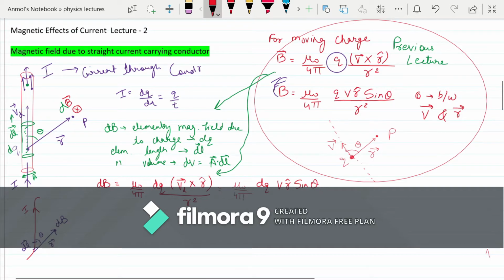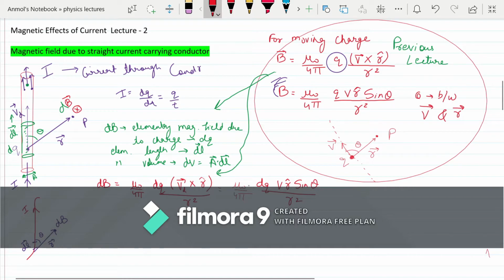When I'm writing sine theta, I'm simply talking about the magnitude here, because the direction has already been taken care of. V cross r upon r square. What is the magnitude of this? Its magnitude is that of r, the one only, because it is a unit vector.